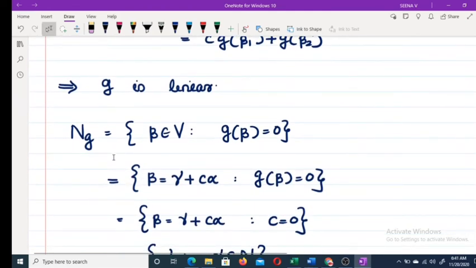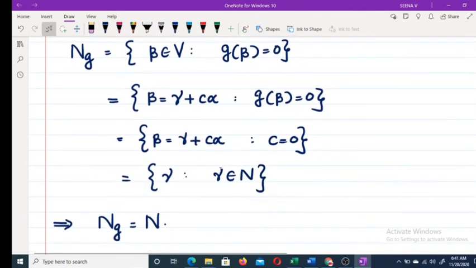Now, what is the null space of G? The null space of G is the set of all beta belonging to V such that G of beta is equal to 0. That is the set of all beta of the form gamma plus C alpha such that G of beta equals 0, that is, such that C equals 0. C equal to 0 means beta is equal to gamma.